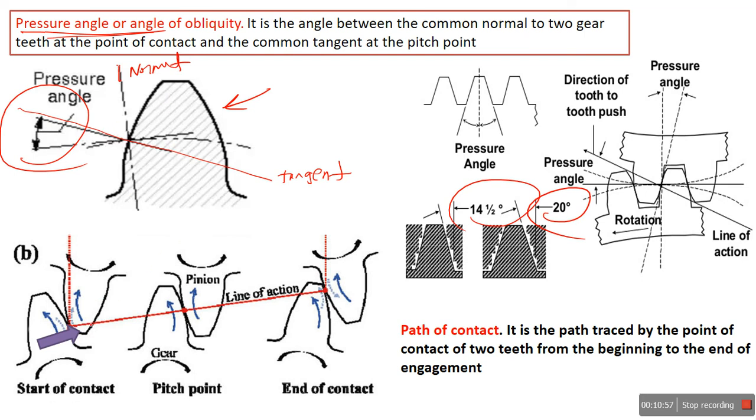If we see, there is a line or path of contact. If you see this arrow, it travels from the start of contact, through the pitch point, to the end of contact. This is the line of action. This is the path traced by the point of contact of two teeth from the beginning to the end of the engagement, and is called the path of contact.